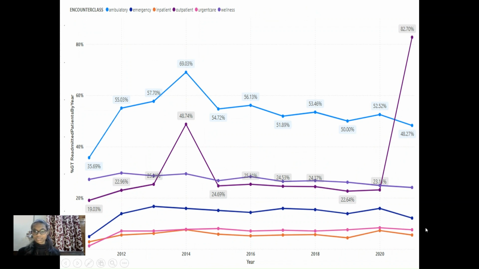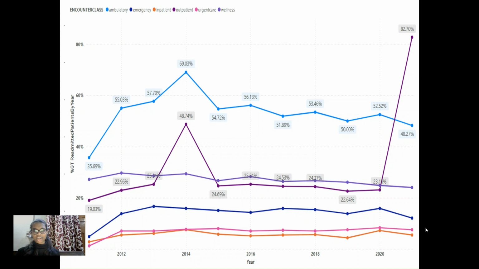In 2021, 526 patients were readmitted, representing a significant financial and operational burden. Most readmissions are linked with chronic conditions, preventable complications, and suboptimal post-discharge follow-ups. The outpatient and ambulatory encounters contribute heavily to the total admissions, suggesting a need for enhanced outpatient care and strategies.